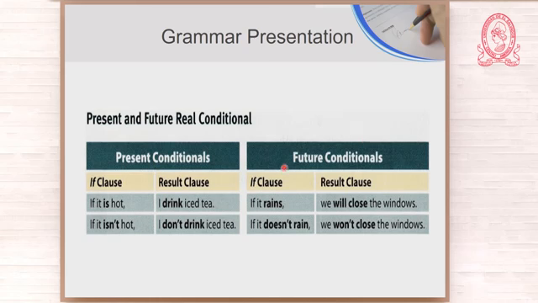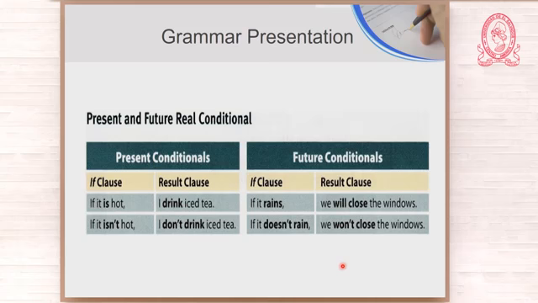Now, future conditionals. You have a combination of present and future. Let us look at the first sentence. If it rains, we will close the windows. Present and future. If it doesn't rain, we won't close the windows. Present and future. In this case, there is a future possibility.